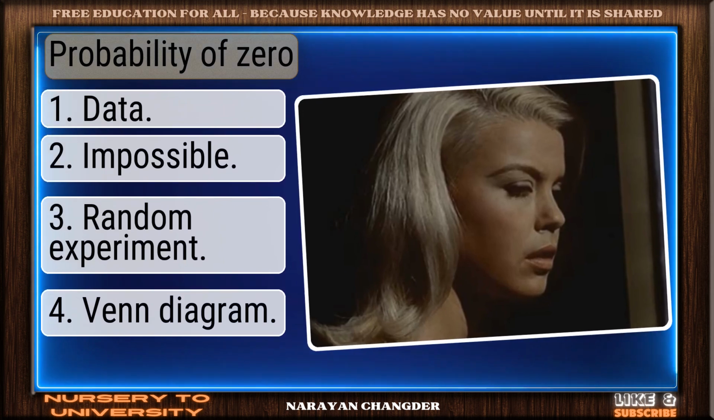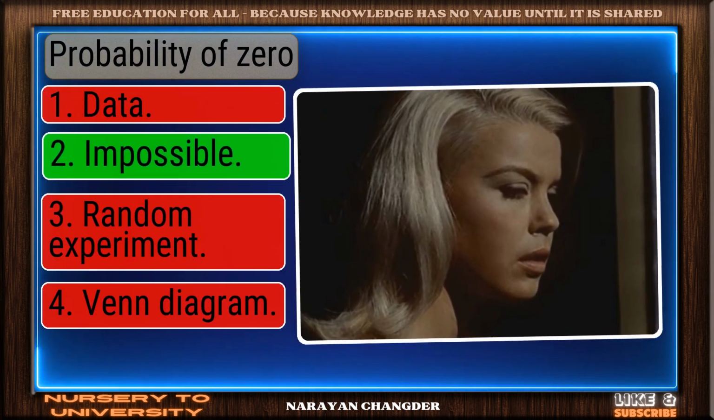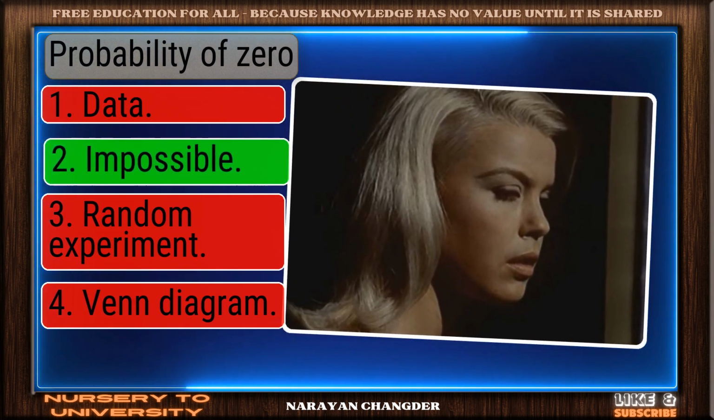Question number 80. Probability of 0. Nice work. You chose impossible and it is correct.